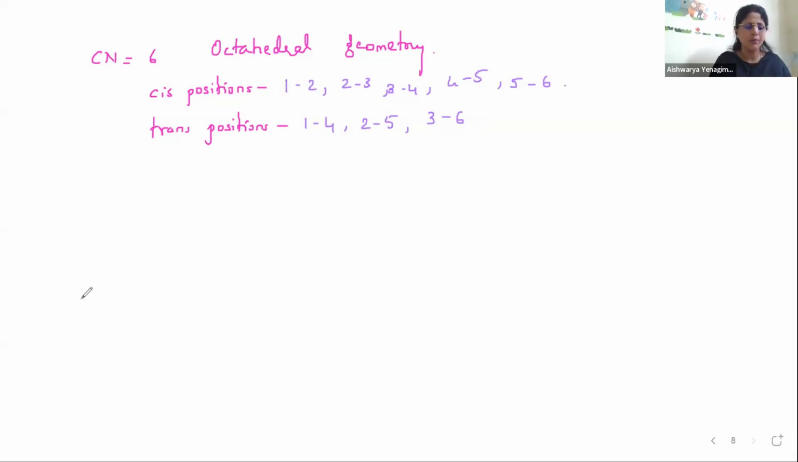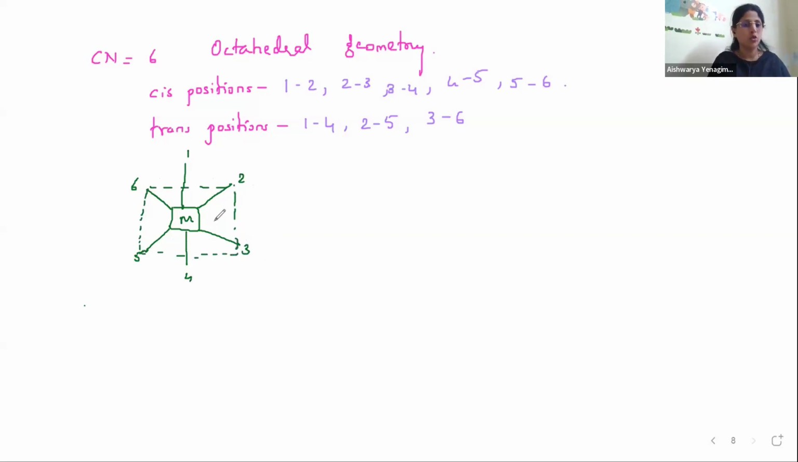Let us see it with an example. Here, see, this is my central metal atom. So I'll write the positions, let me draw. First we must understand what the positions are. This is 1 at the top, 1 at the bottom. So let me start numbering 1, 2, 3, 4, 5 and 6. So this is my octahedral geometry. If you join these, you'll get an octahedral, one above and one below.